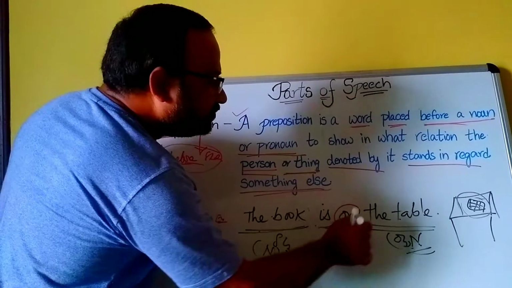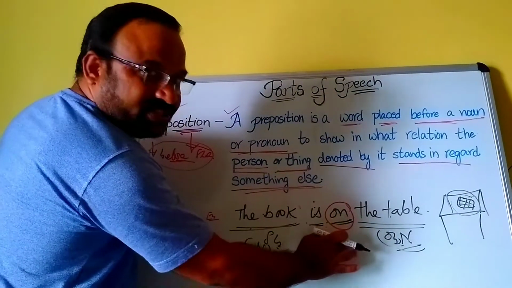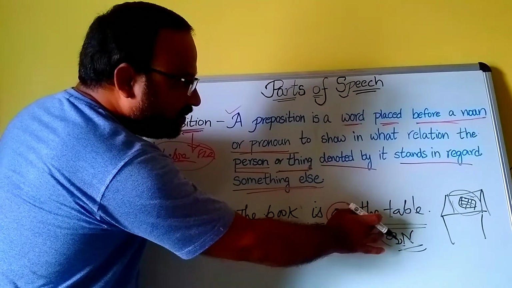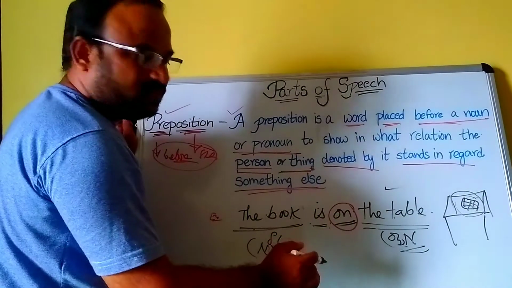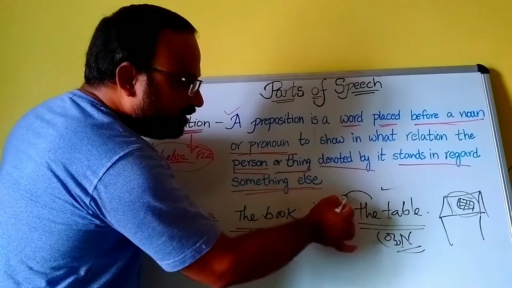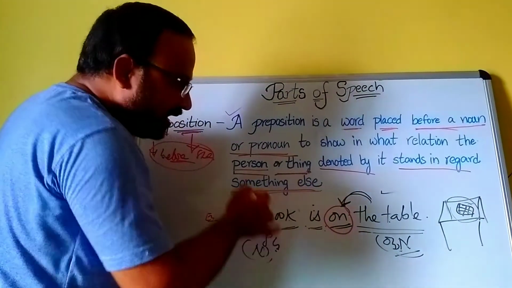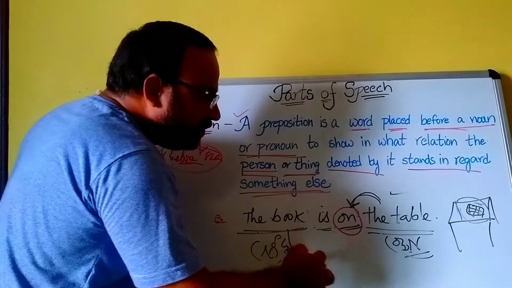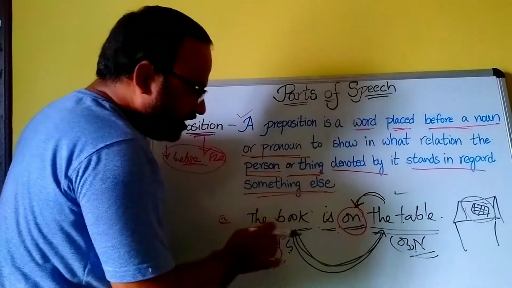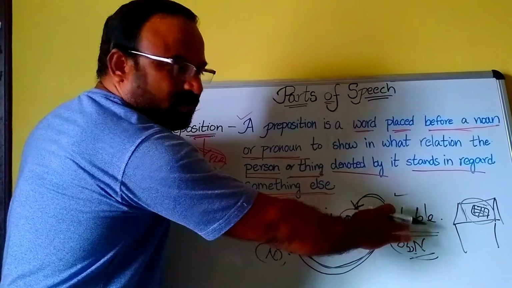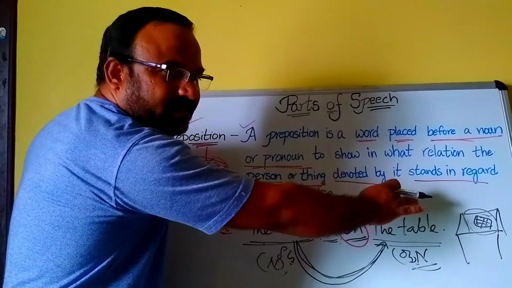Here, on is the preposition, placed before the noun. Table is a noun. It is placed before the noun and it tells the relation between the two things, the book and the table. Where is the book lying?